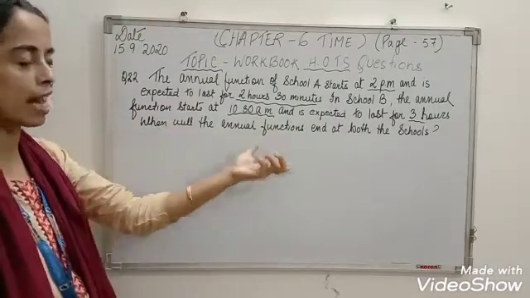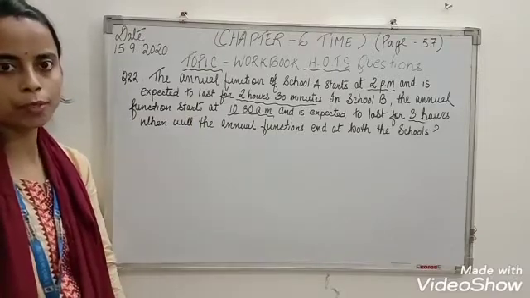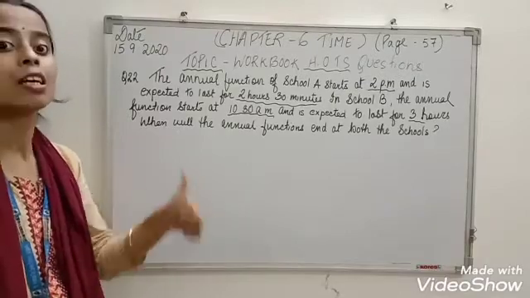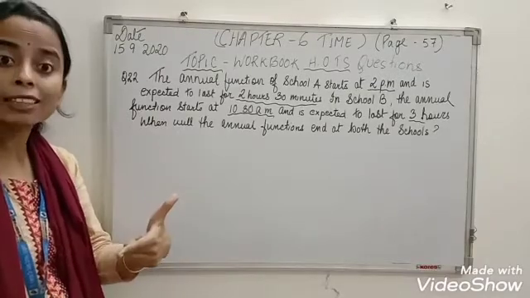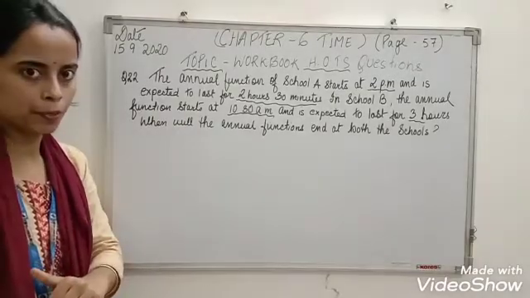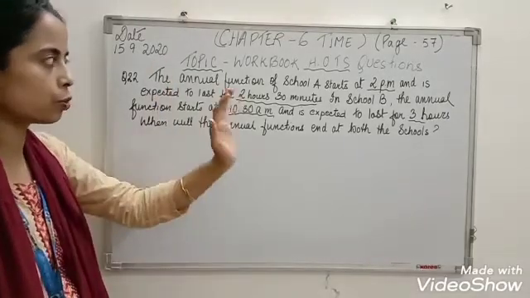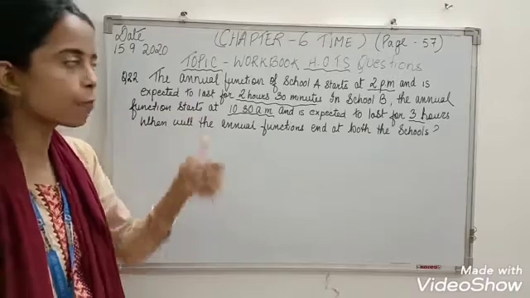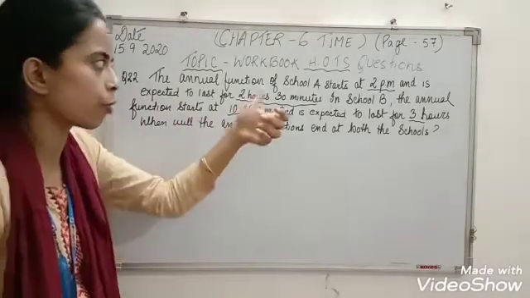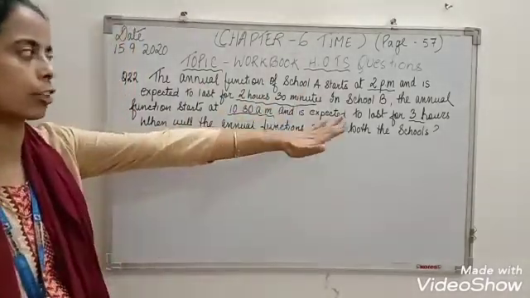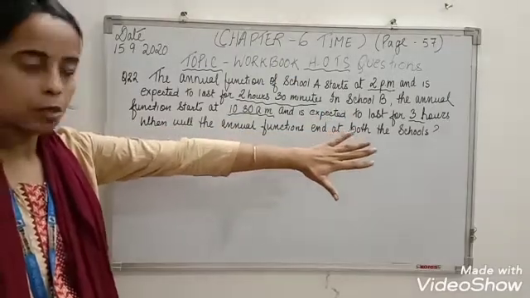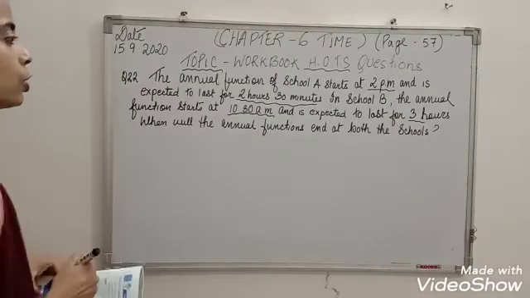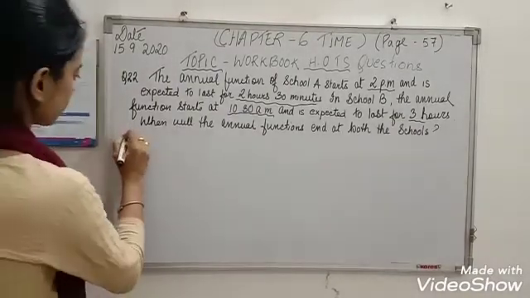So to find out the end time, what do you have to do, children? Do you remember how to find out end time? Start time plus duration. Right. So both the schools we will find out separately. First we are going to calculate for school A. Then we are going to calculate for school B, because the starting time and the duration are different. So let's start the solution.